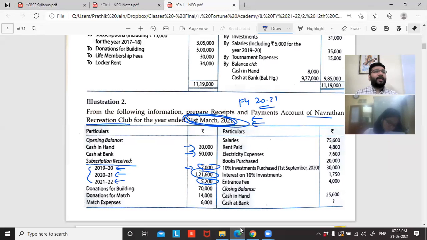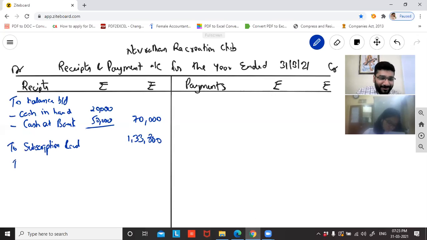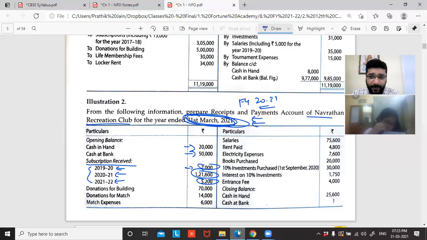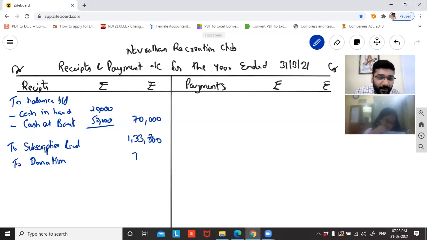Okay. Donation for building paid, no? Nothing is mentioned. Donation is received. So by donation. To donation. Online students, I want all of you to participate. Since you're not here, please don't think that you'll enjoy sitting at home. Please participate. I want everybody to answer. So to donation, 70,000 rupees.